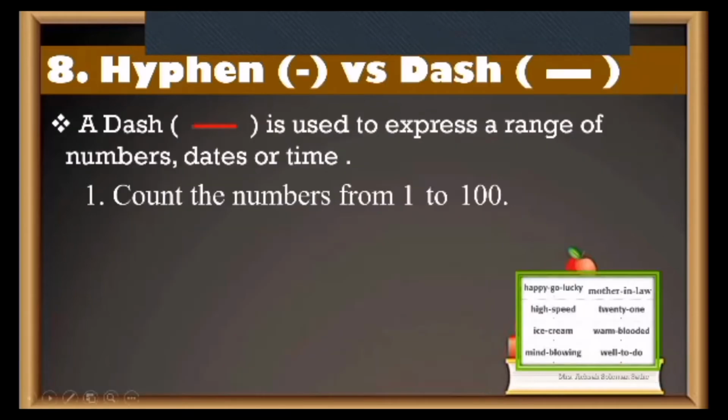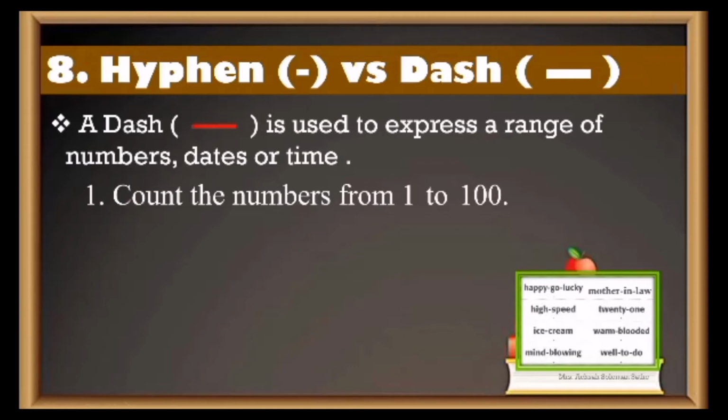But what about a dash? Let's try to understand a hyphen versus a dash. Now, hyphen is also a dash, but what is an actual dash? Okay, hyphen is small, very tiny. A dash is much bigger than that. Now, in a dash, you will have space, dash, space. When you're typing on the computer, I told you you should not have space in the hyphen, right? When a hyphen comes between two words, you don't leave space. But when a dash comes, leave a space first, write the dash, and leave a space again.